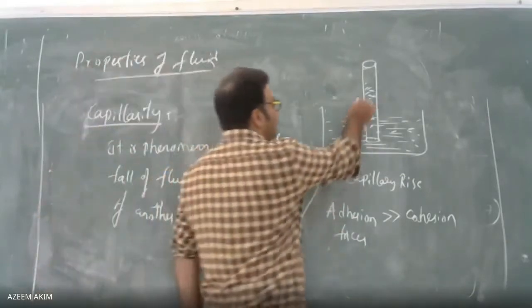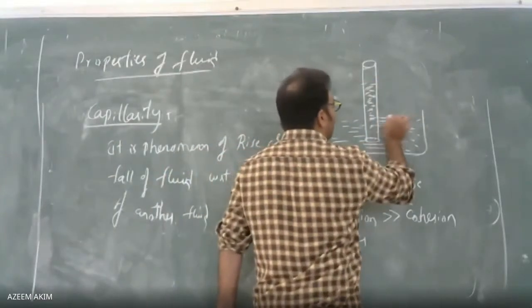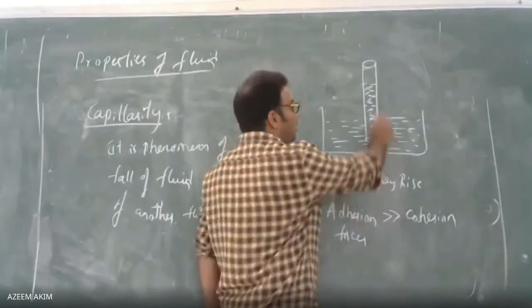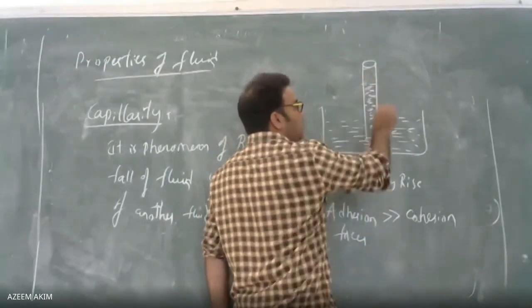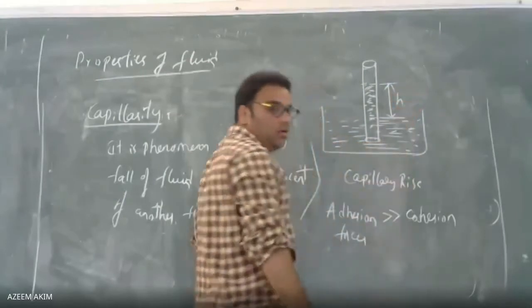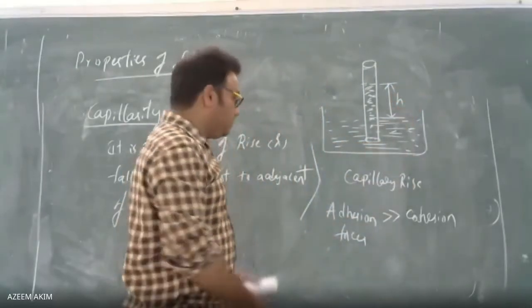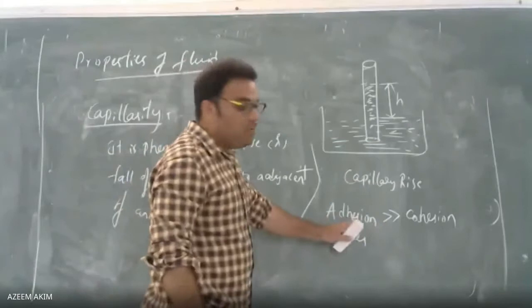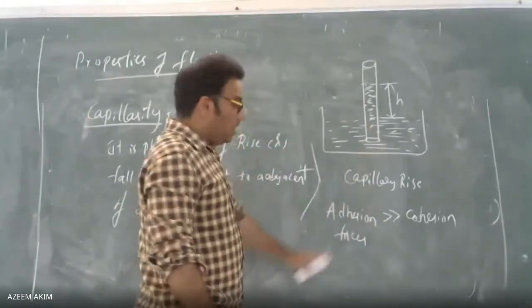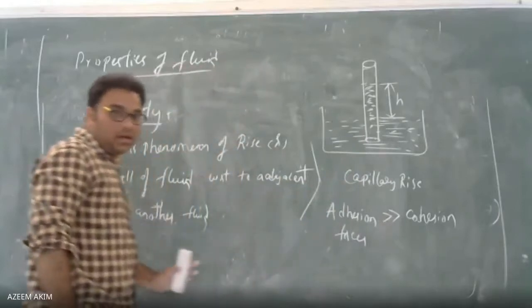So here, the difference between the surface of the fluid in the container and the surface of the fluid in the tube is denoted by the letter H. Here adhesion will be more, so that's why the capillary rise will take place. If cohesion is more, then you can see the capillary fall.